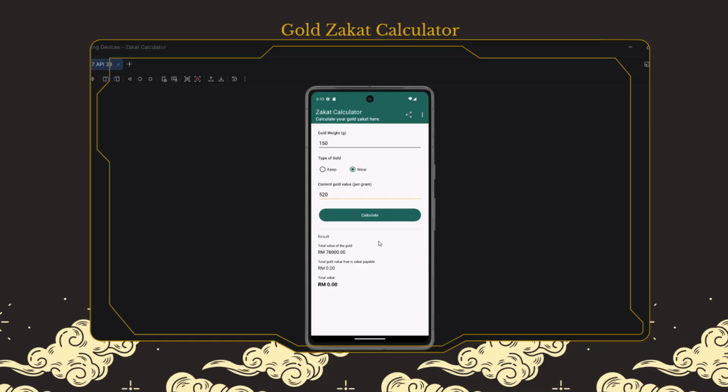So if the amount that we wear is less than the nisab, then we don't need to pay the zakat.